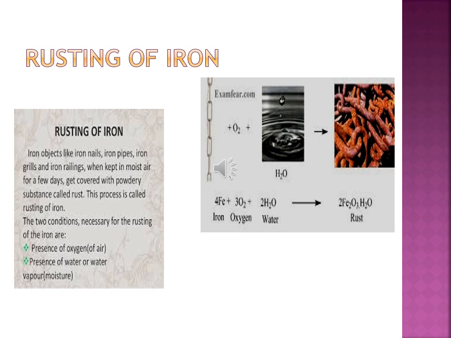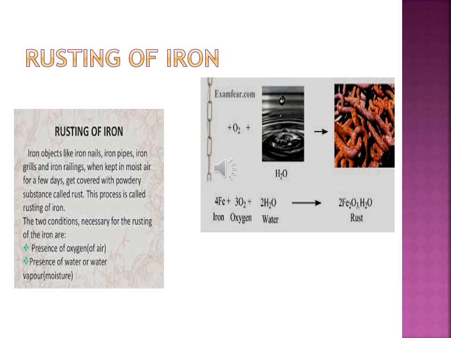The iron objects, when kept in moist air for a few days, get covered with a brown powdery substance called rust, and this process is called rusting of iron. Two conditions are necessary for the rusting of iron, as I told you: presence of oxygen in the atmosphere, in air, and presence of water or water vapor in moisture.